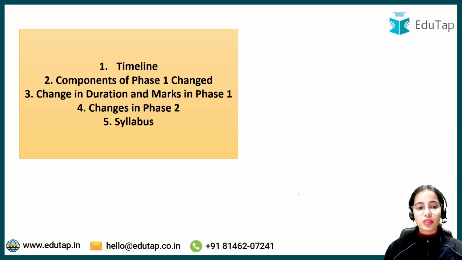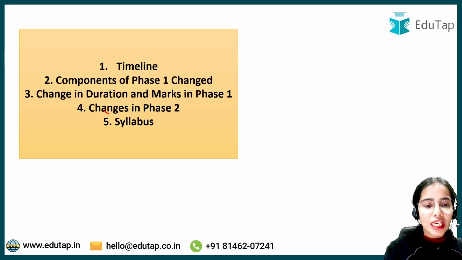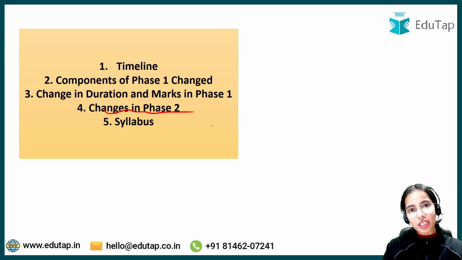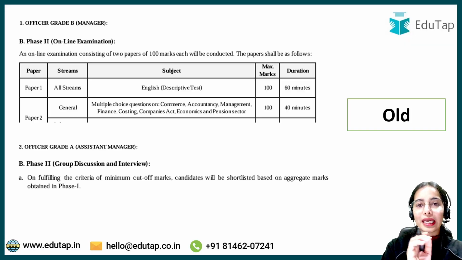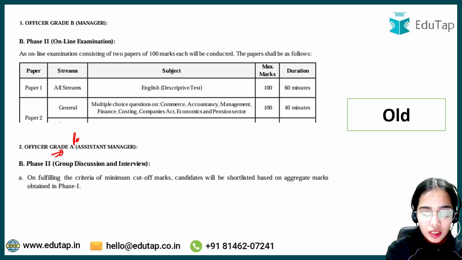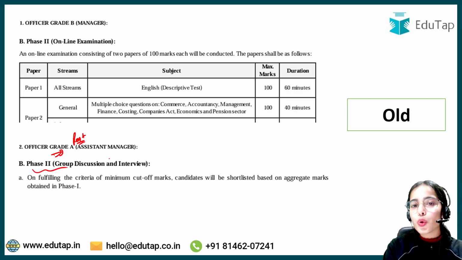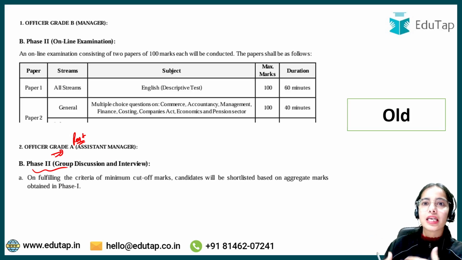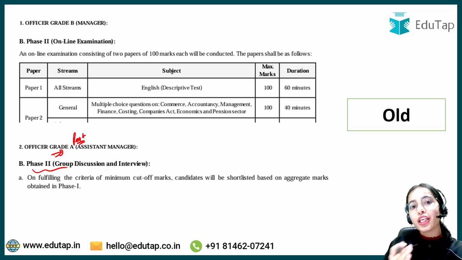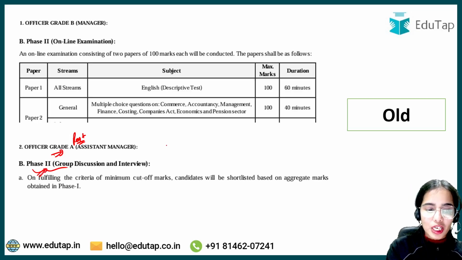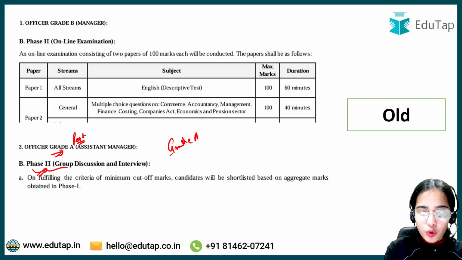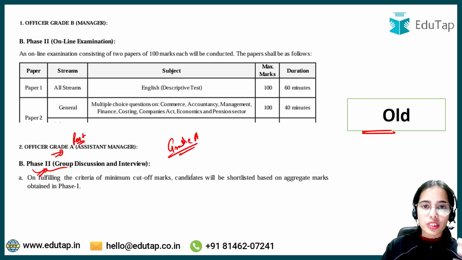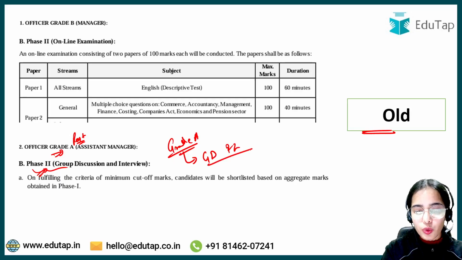Now coming to the fourth big change that has happened, that is the change in phase 2. There are some major changes in phase 2. First of all, for the grade A post, in phase 2 there was no examination conducted in the online manner, in the MCQ manner. For grade A, only group discussion and interview used to happen in phase 2, in the older notifications or the older cycle.